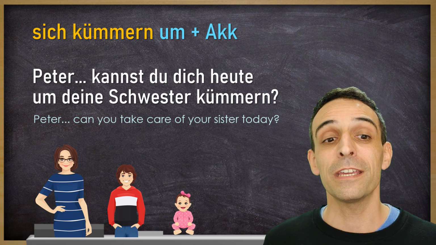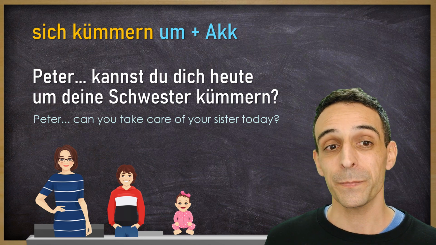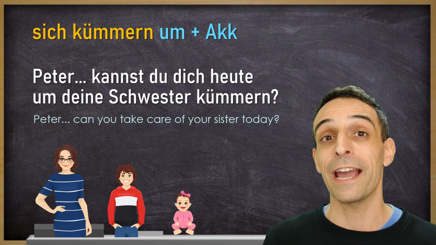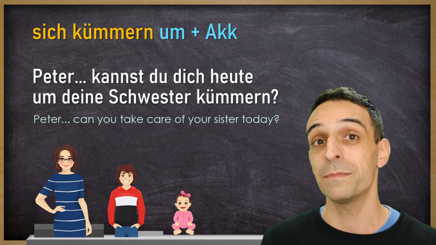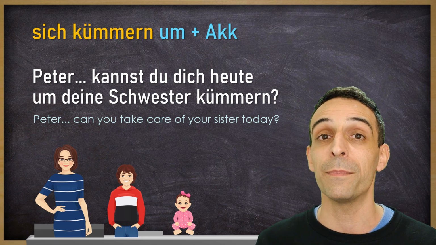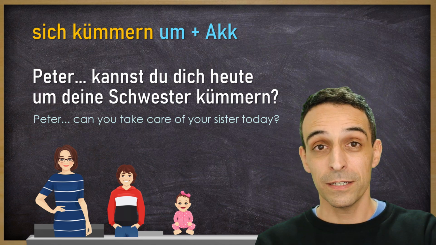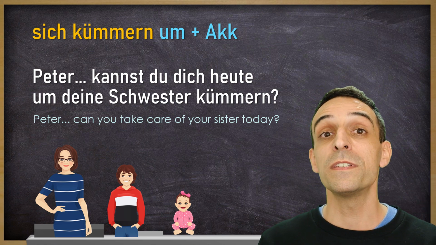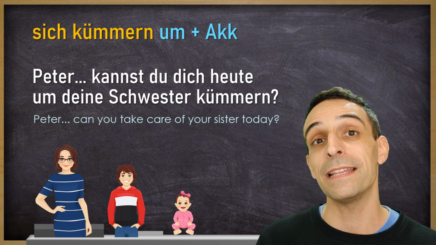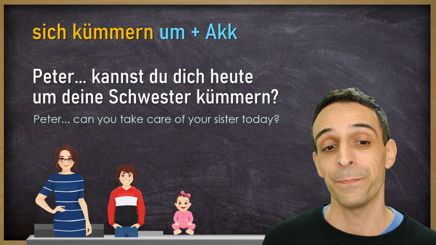Peter, can you take care of your sister today? I did not have to conjugate kümmern in this sentence because I used a modal verb. Können, kannst. Therefore, kümmern, the second verb, moves to the end of this whole sentence and stays in its infinitive.